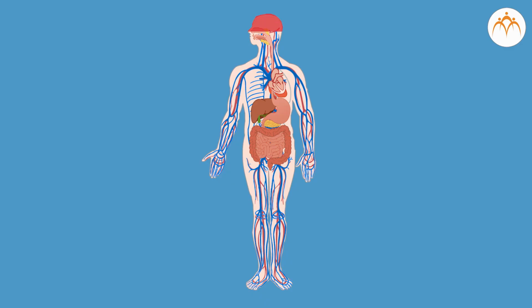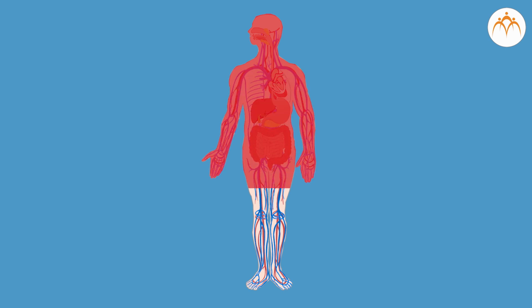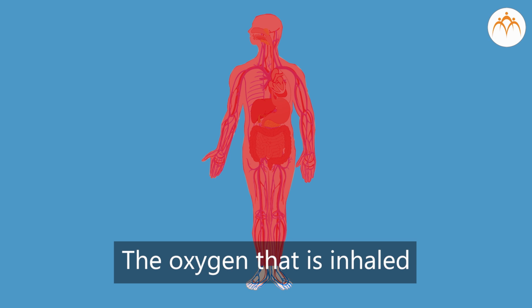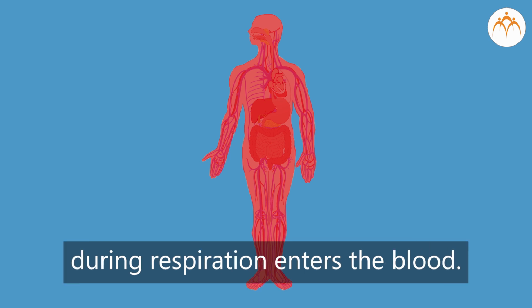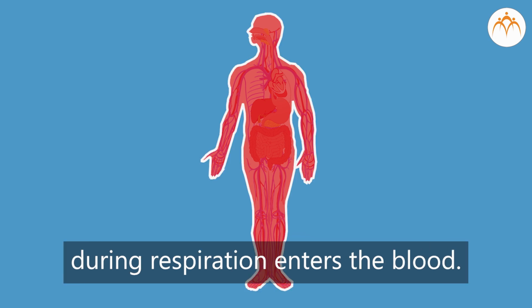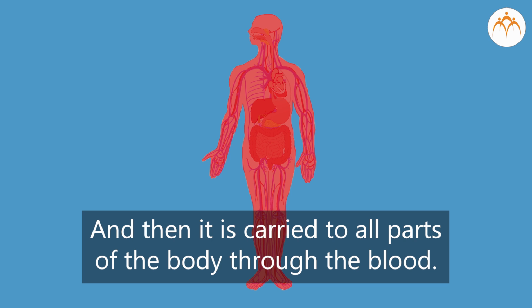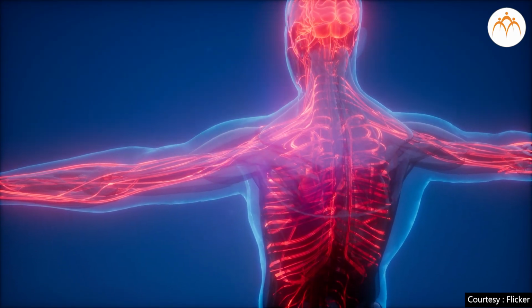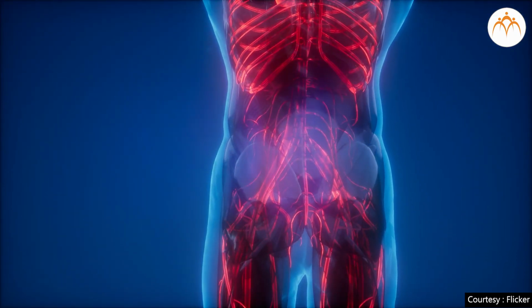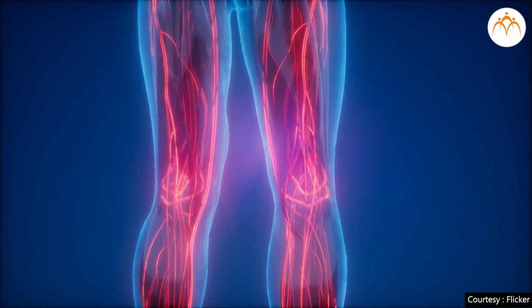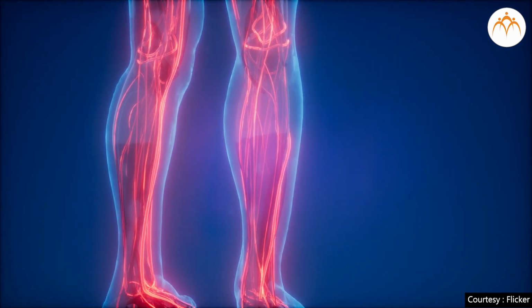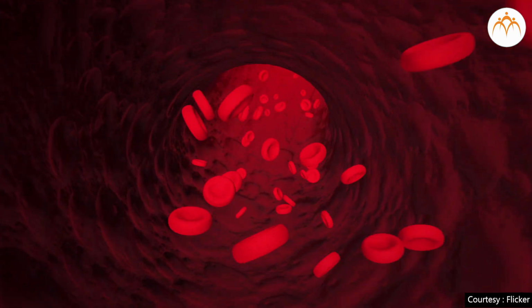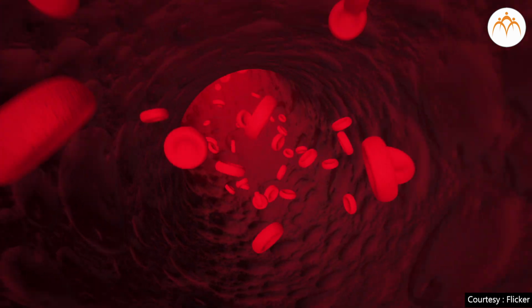After digestion of food, the nutrients formed are supplied to all parts of the body through the blood. The oxygen that is inhaled during respiration enters the blood and then it is carried to all parts of the body through the blood. Once oxygen reaches all the cells of the body, the substances there undergo combustion slowly and the body gets energy. See how important is the function of blood in our body.